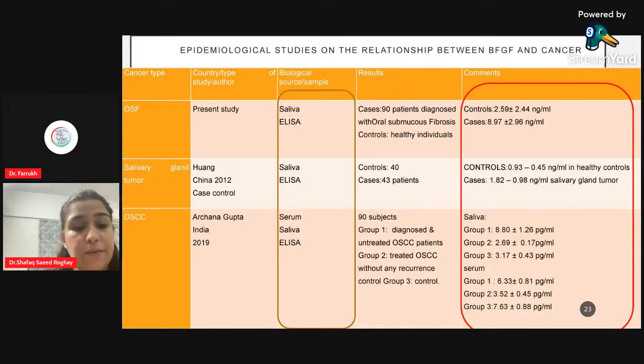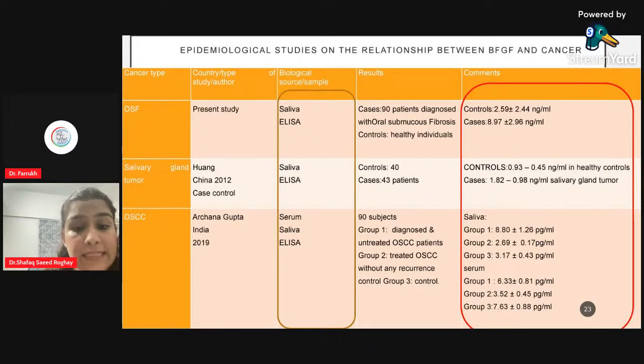Okay, then Archana Gupta in India in 2019 also reported that she checked serum saliva and performed ELISA, and she also states that the individuals who were diagnosed and untreated with OSCC patients, the group 1 was diagnosed and untreated OSCC patients, group 2 were treated OSCC without reoccurrence, and group 3 was controls.